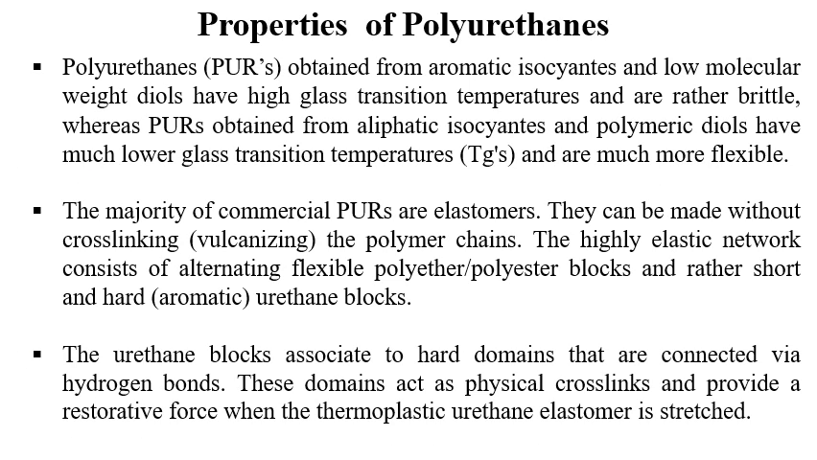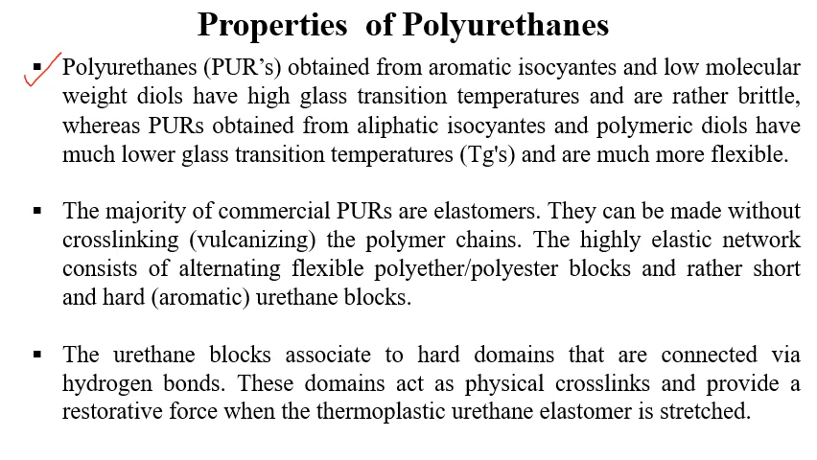Next, polyurethanes obtained from aromatic isocyanates and low molecular weight diols have high glass transition temperature and are also brittle, whereas polyurethanes obtained from aliphatic isocyanates and polymeric diols have much lower glass transition temperatures. Just try to understand this first point. It says that polyurethanes obtained from aromatic isocyanates and low molecular weight diols have high glass transition temperature.